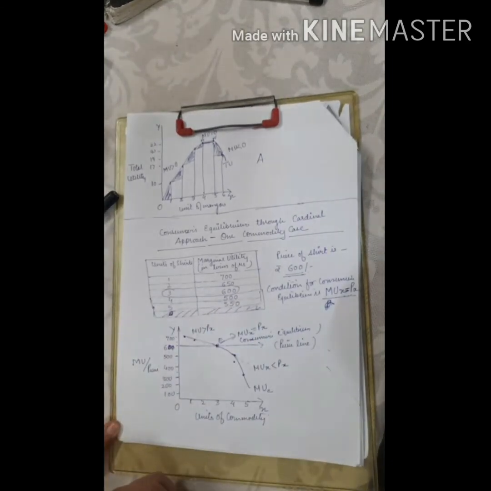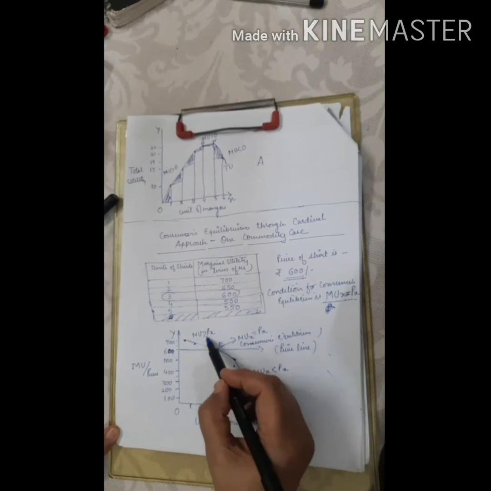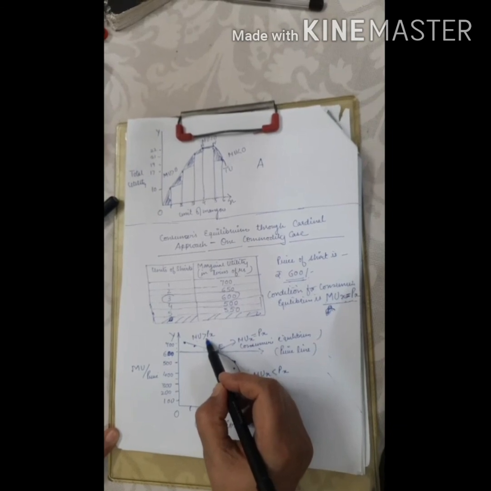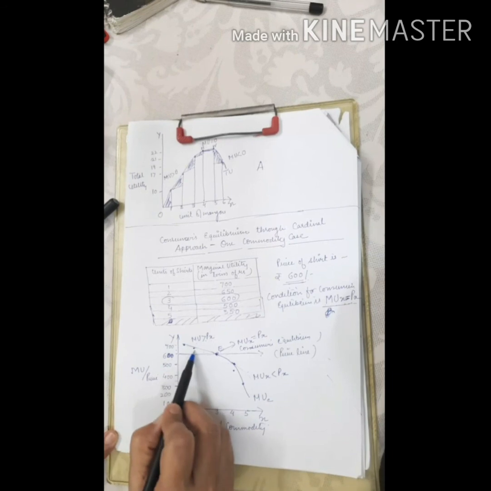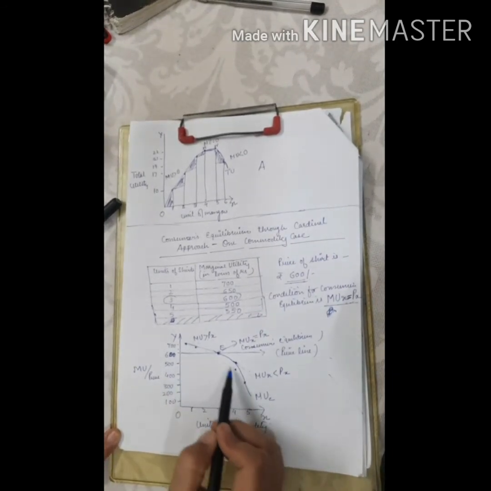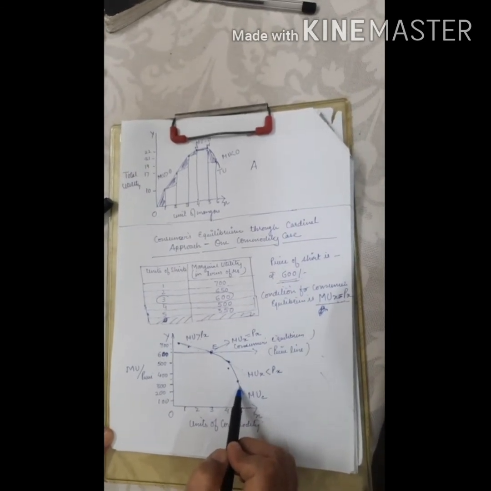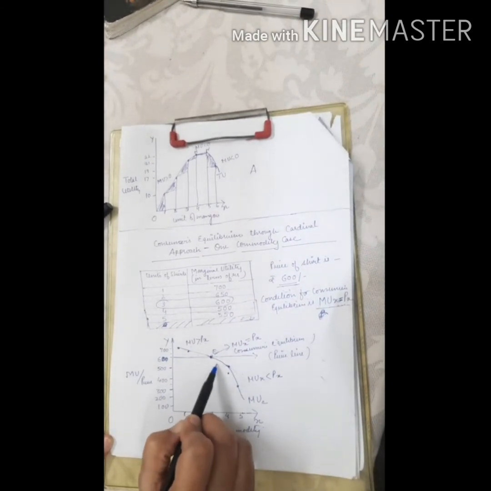Can you see that? At any point above E, where MU of x is greater than price of x, the consumer will maximize his total utility by purchasing the second shirt also. At any point below E, MU of x is less than price of x, so the consumer should maximize his total utility by purchasing fewer units of the commodity.